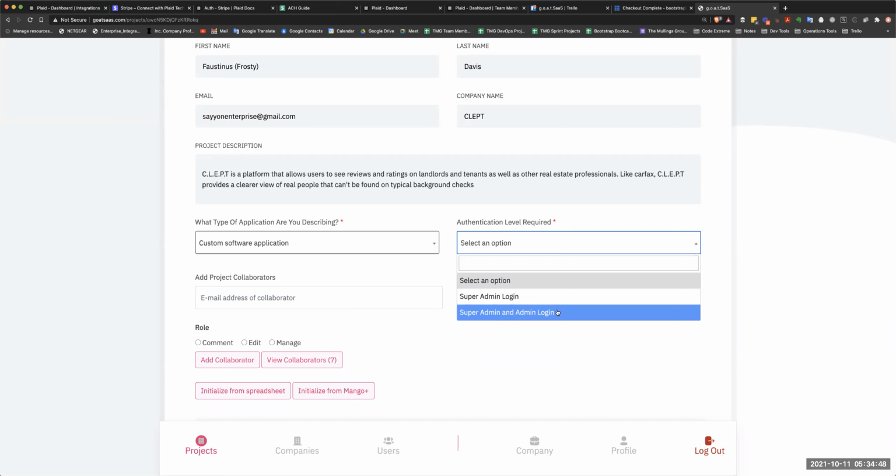The authentication level, super admin and admin, which means you're going to be the admin and you're going to be the super admin, as in the g.o.a.t. company, right? What company are you doing this through? Is this through your real estate company, correct?